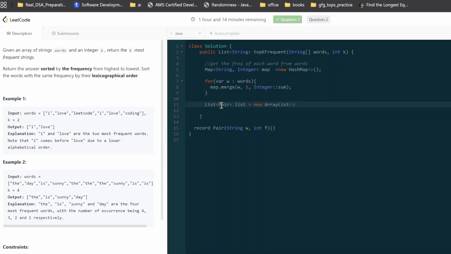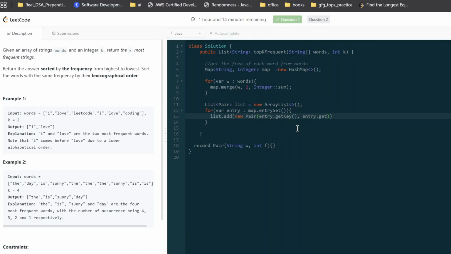And then we can say, okay, let's create a list of pair, list, new array list, and then I'm gonna iterate over all the entries of my map, right? So that is for var entry in map dot entry set. I don't remember the syntax; I hope this is the correct method. We will see. And then I can simply say list dot add new pair. The first thing I need to pass is the word, so that will be entry dot get key, and the second thing I need to pass is the frequency, so I can say entry dot get value.